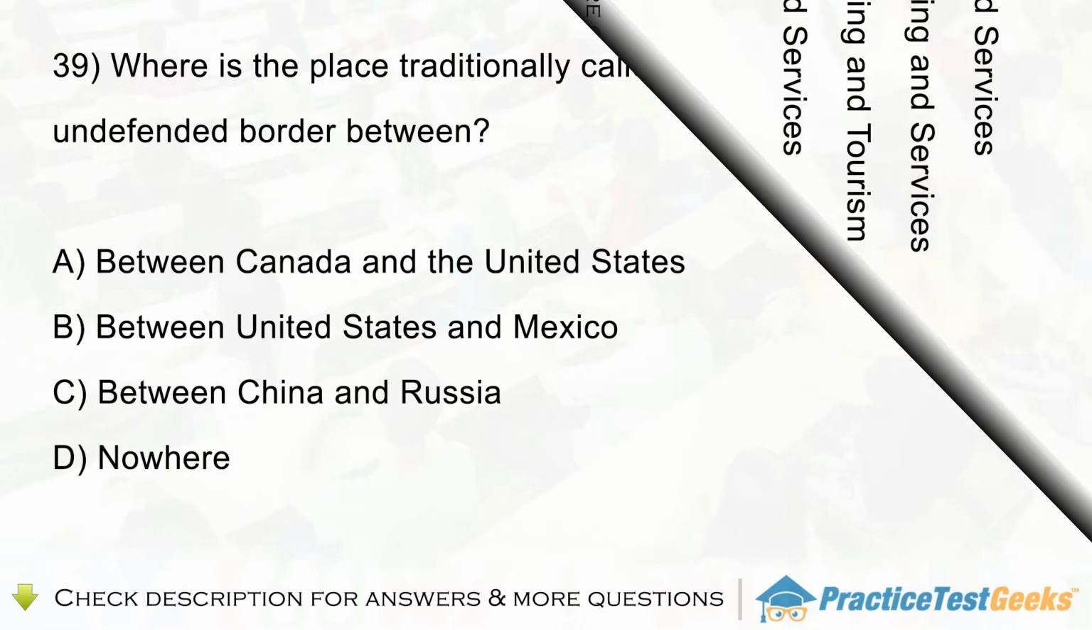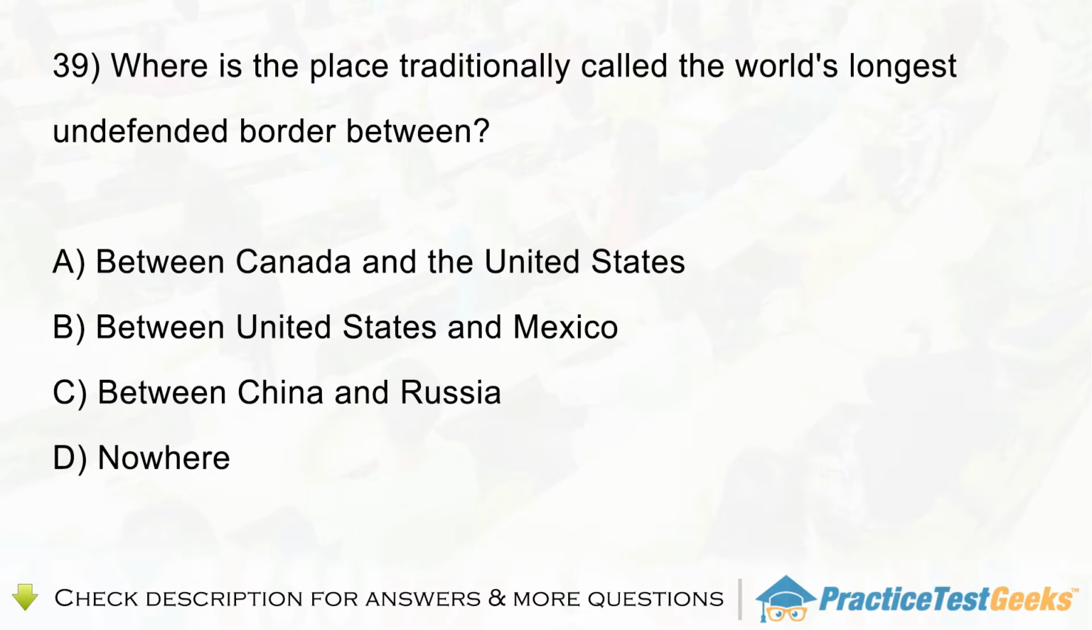Question 39. Which place is traditionally called the world's longest undefended border between? A. Between Canada and the United States. B. Between United States and Mexico. C. Between China and Russia. D. Nowhere.